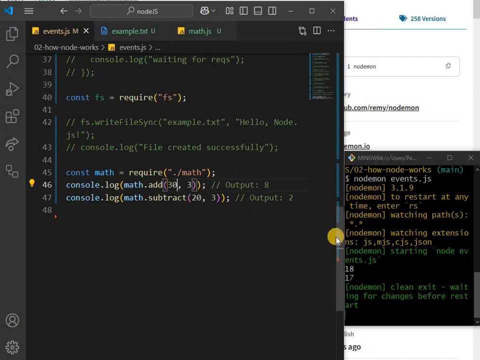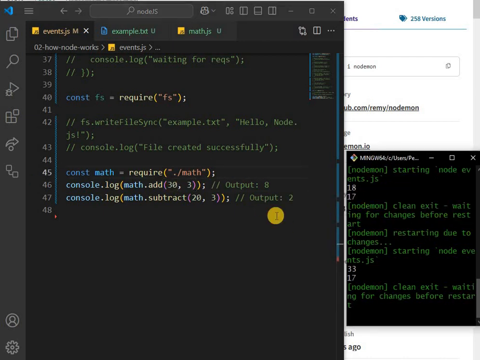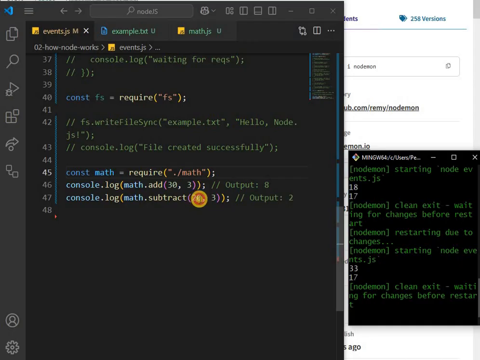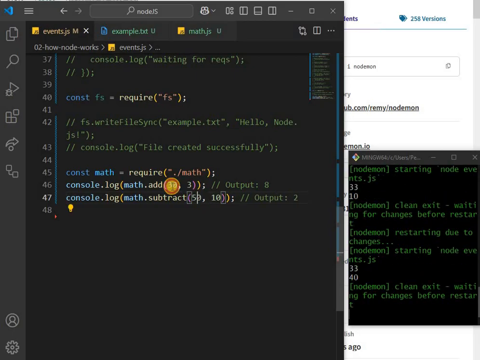If I change it and save, boom, I get updates in real time. I don't need to do this manually. I'm going to get 10 here and boom, I get new numbers. Maybe 100,000. Okay, so this is what Nodemon does. It's quite a useful package.